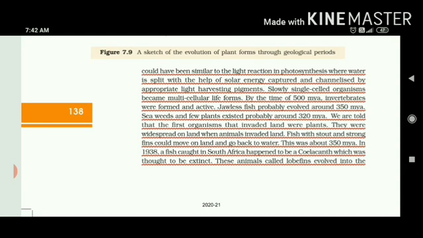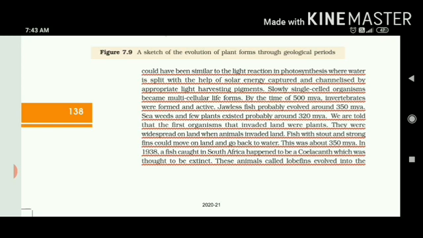Fish with strong fins could move on land and go back to water. Means they started developing the capacity so that reptiles could be formed. Because we have seen crocodiles, tortoises, and turtles, all of these can live on land. So this means the class Pisces developed into reptiles, first of all amphibians and then into reptiles.